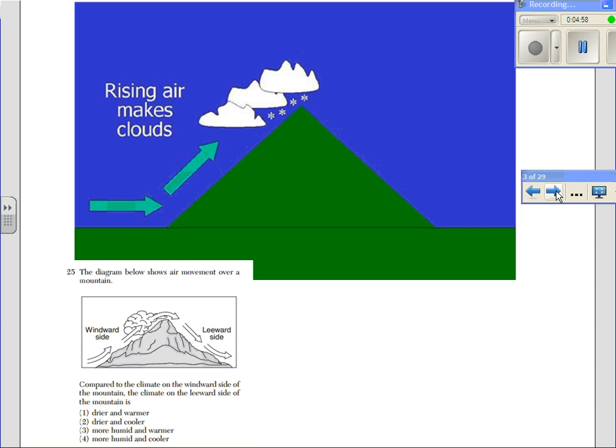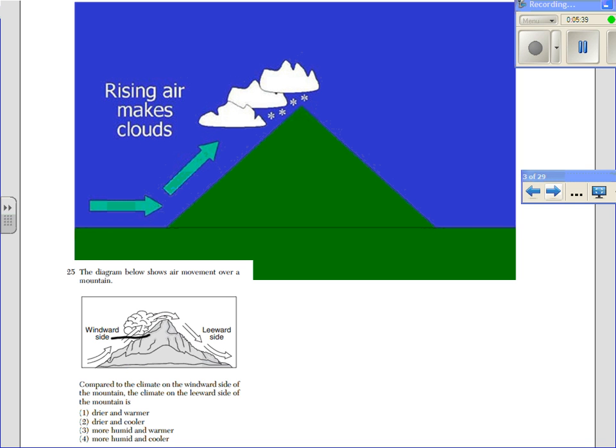So here's a typical regents question. The diagram below shows air movement over a mountain. So we have our cloud formation. As the air is rising, it cools, condenses, and forms cloud. At some point, it reaches the dew point temperature. So compared to the climate on the windward side of the mountain, the climate on the leeward side of the mountain is: one, drier and warmer; two, drier and cooler; three, more humid and warmer; four, more humid and cooler.